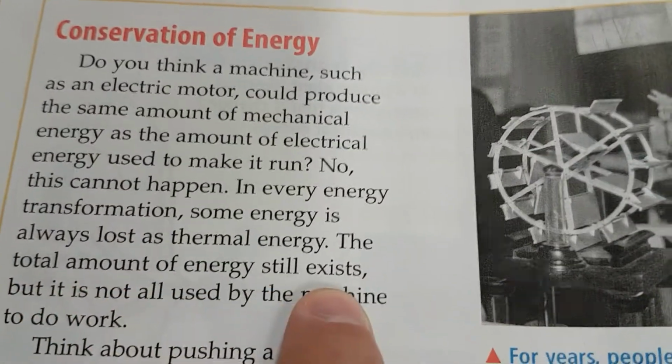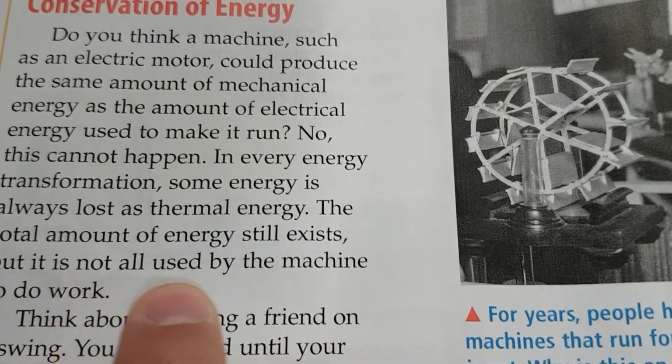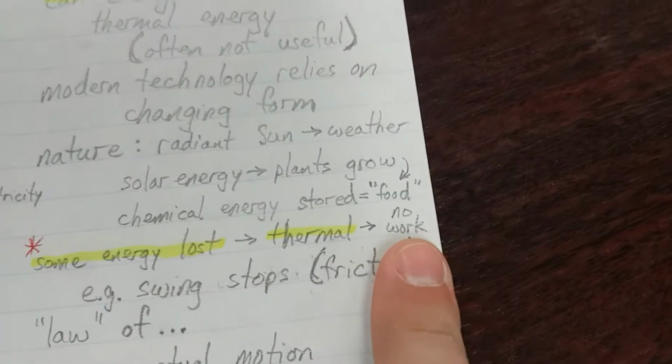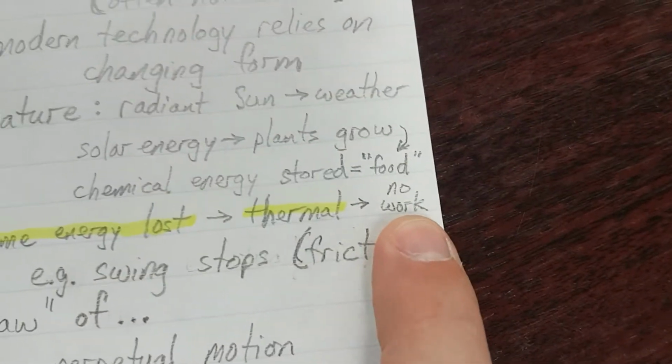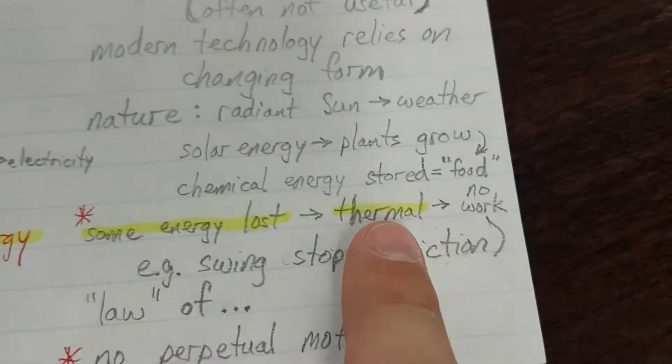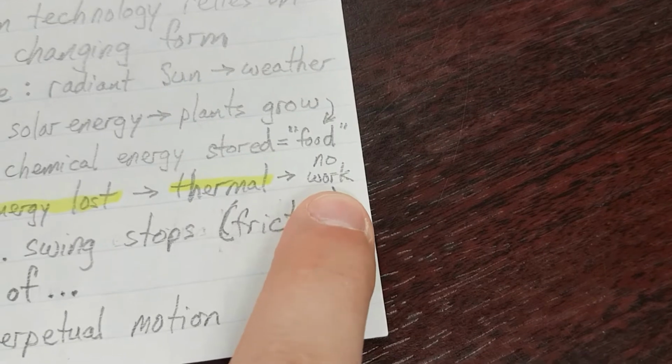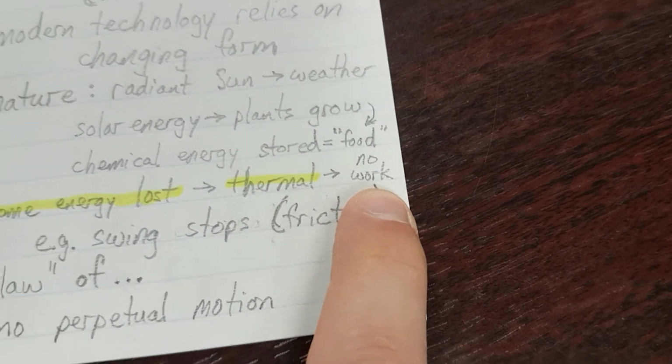The total amount of energy still exists, but it is not all used by the machine to do work. So that thermal energy provides no work. The energy that's lost as thermal energy usually provides no work. It's just heat that gets lost.